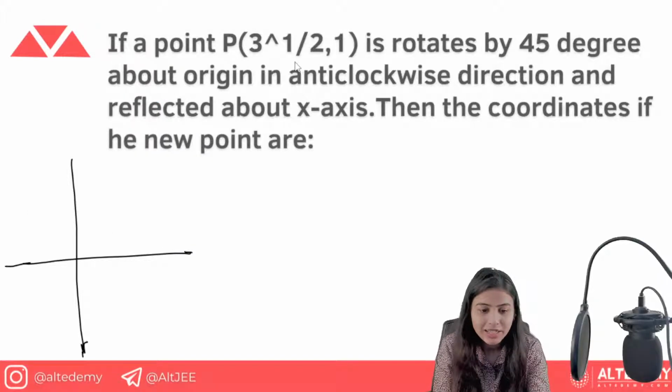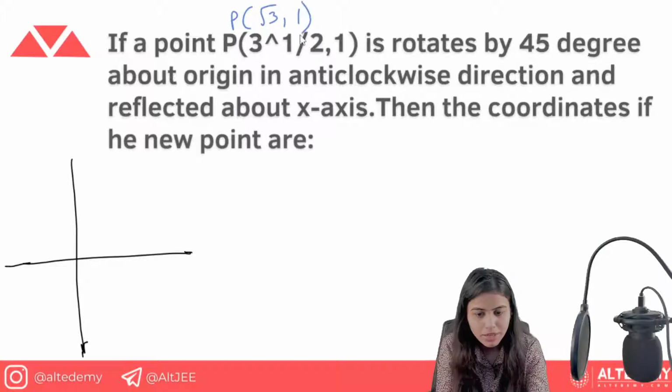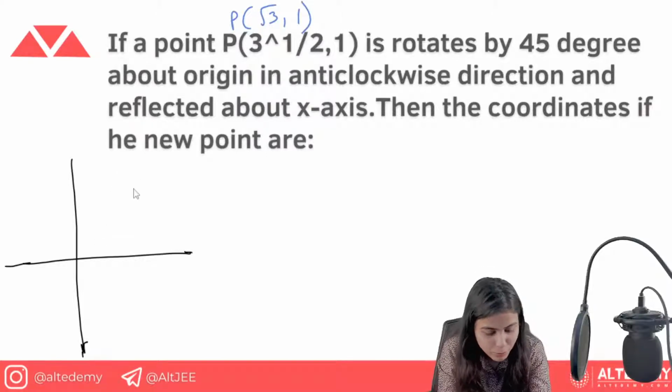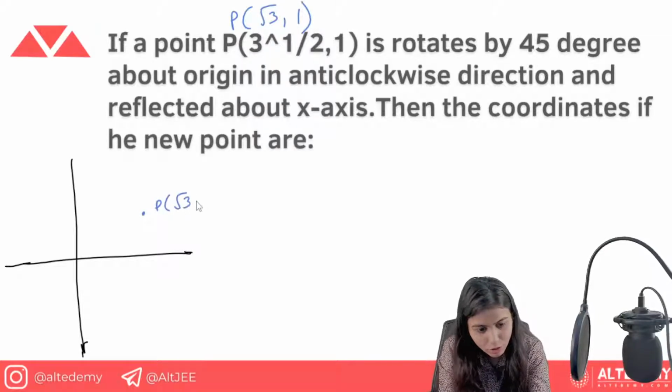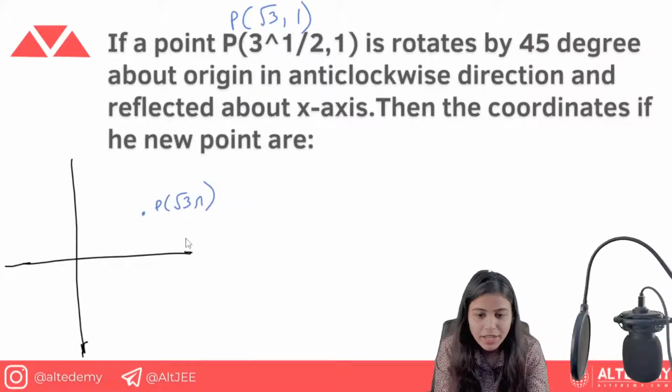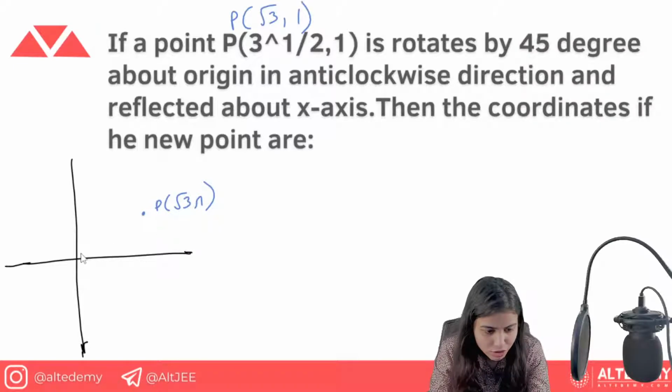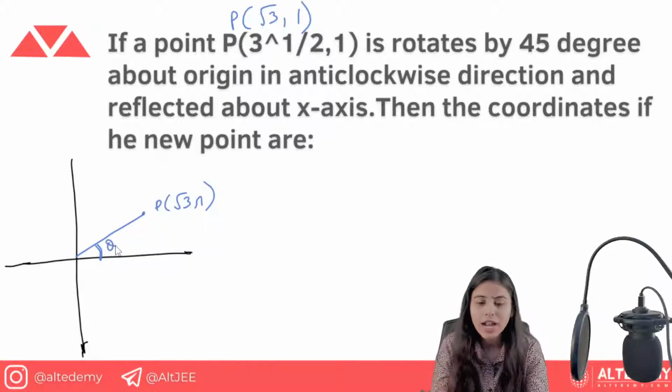If a point P, root 3 comma 1, is rotated by 45 degree about the origin in anti-clockwise direction. So assuming this is theta. And what is the anti-clockwise direction?